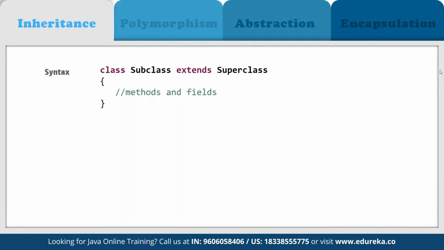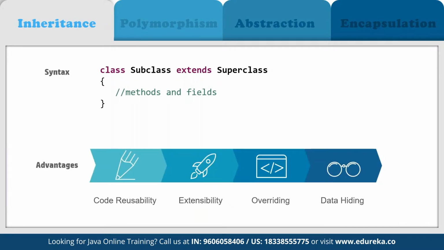Now, in case you want to use it, the syntax is that we have to define the subclass and then use extends superclass. So basically here we have to define which one is going to be our superclass, from where we are going to inherit. And the main advantage of using inheritance is that it offers code reusability, right? We have to write the code only once in the parent, and then we can reuse it as and when required in any child component we want.